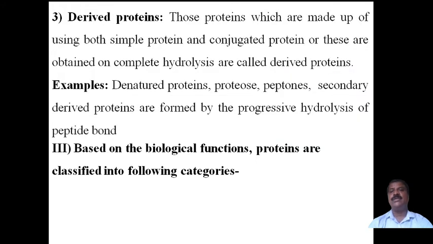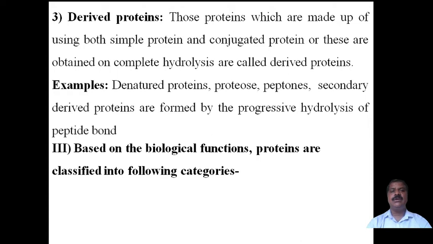Now coming to the third class of proteins based on composition, that is derived protein. Derived protein is not actually a class of protein by itself. It is made from simple protein as well as conjugated protein, and these are called derived. These are obtained from proteins already available; when extracted from them, they are called derived proteins.